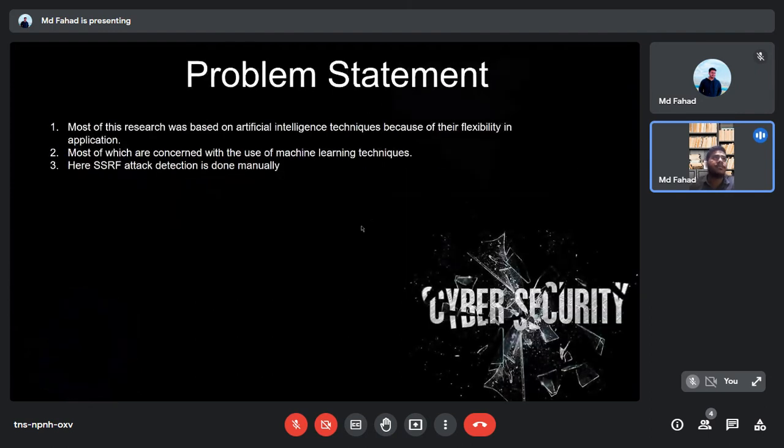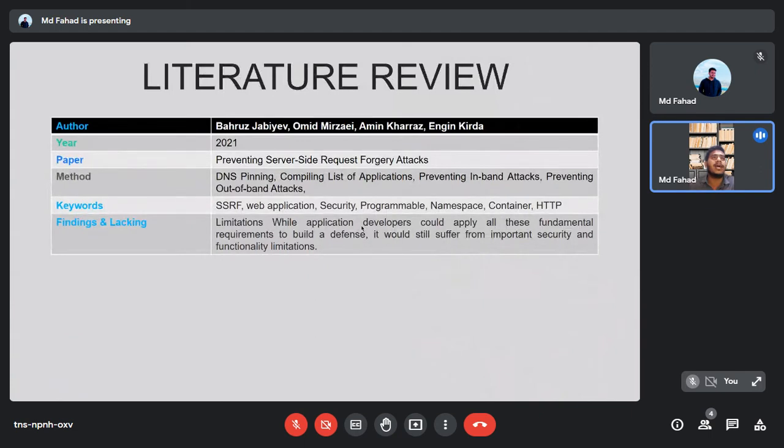This is the problem statement. Most of the research now in the world is based on artificial intelligence and machine learning, and the detection of this attack is also done manually. These are the problem statements. I reviewed a total of 5 literature for researching this topic, and these are the literature reviews.